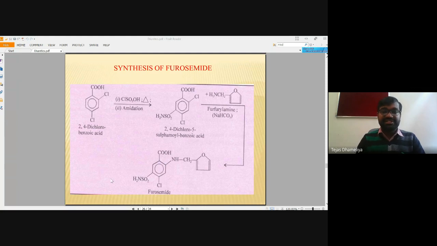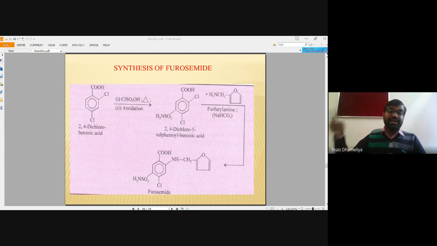Remember, this step is not a simple substitution reaction, because in organic chemistry we have learned that if halogens are attached to alkyl groups, they are easy to replace through substitution or displacement reactions. But if a halogen is attached to an aromatic ring such as this one, it is much more difficult to remove.